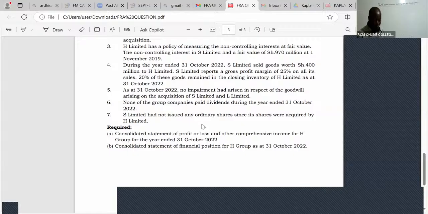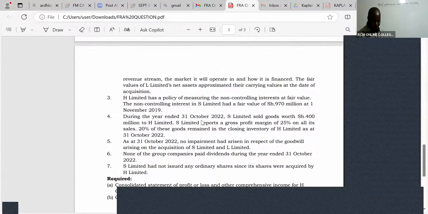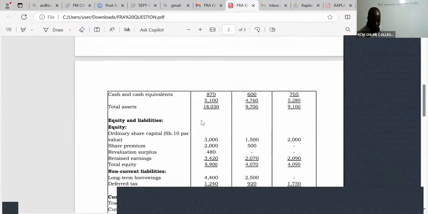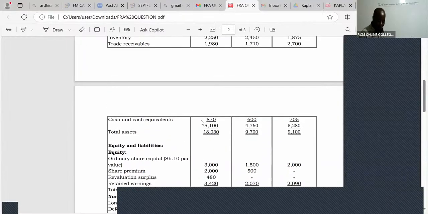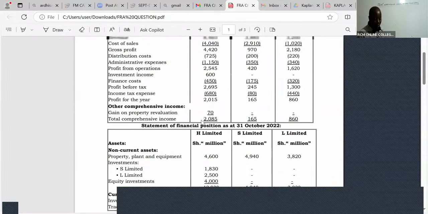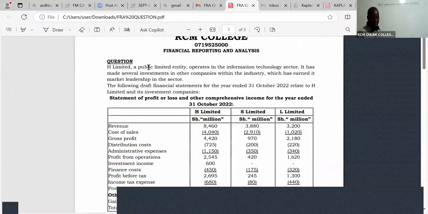So what are we going to do here, ladies and gentlemen? We read the question. Let's read the question. We are told H Limited, a public limited company,